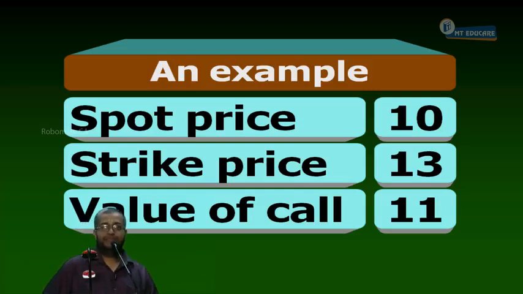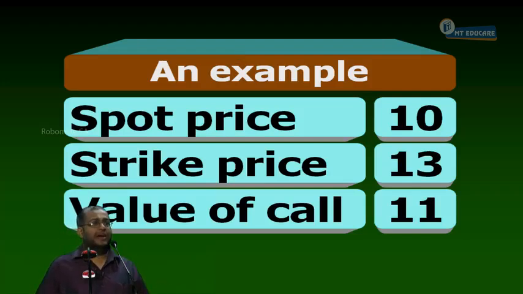Value of the call, 11. Write down. Step 1: maximum value of call. Underline that. Maximum VC, the word VC means value of call, is equal to the spot price. Maximum VC is equal to spot price, which is equal to 10 rupees. We have found a maximum value.